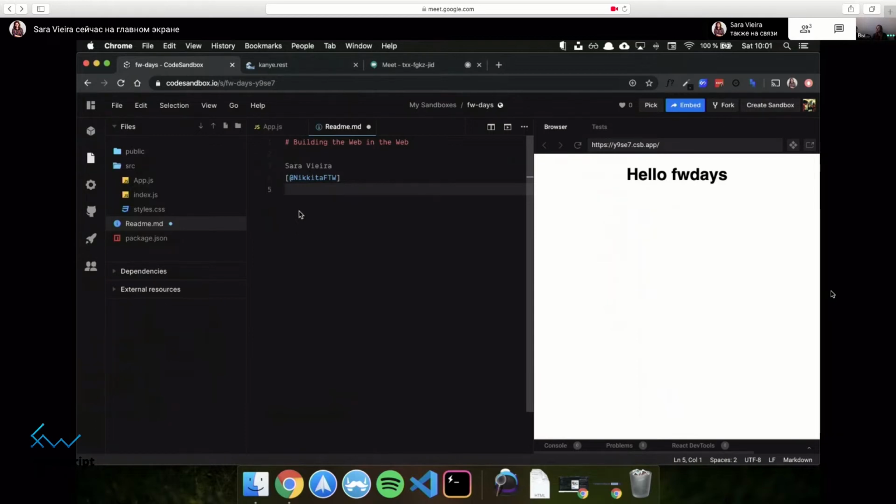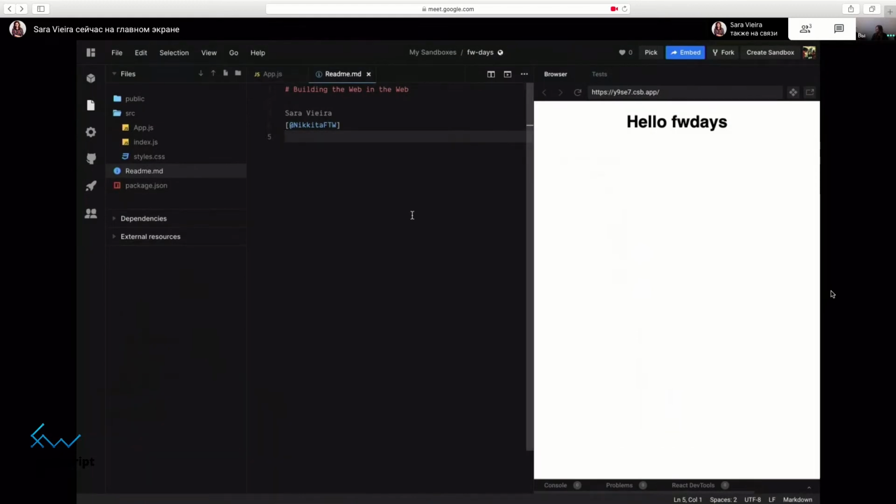So I'm going to use Sandbox, which is completely built using web technologies. And I'm going to build something and deploy it so that you can see that there is potential in the internet today. There is potential in the browsers for things that we can build. And we can work with this to build better tools for us developers to build the web in the web, since I think it makes sense for us to build in the medium that we want to deliver it to.